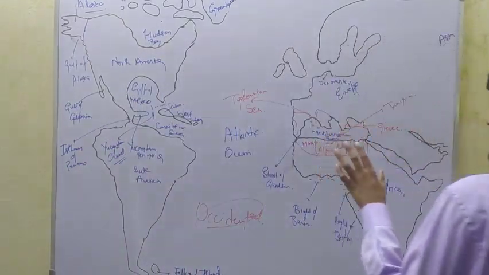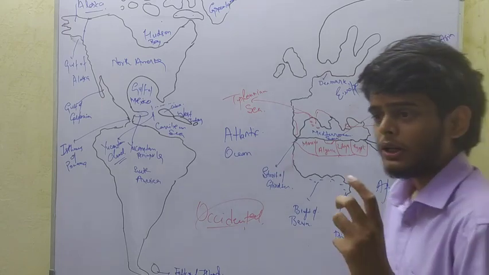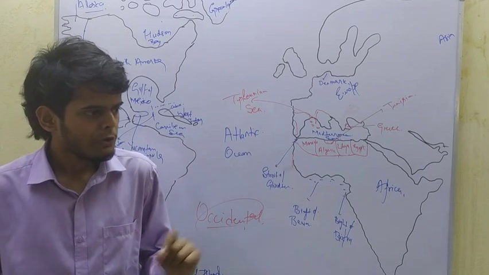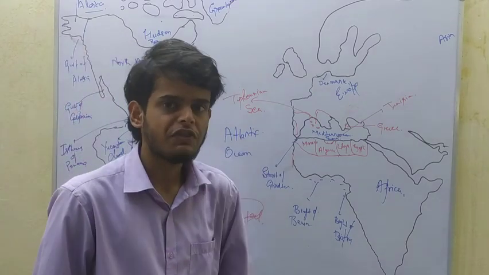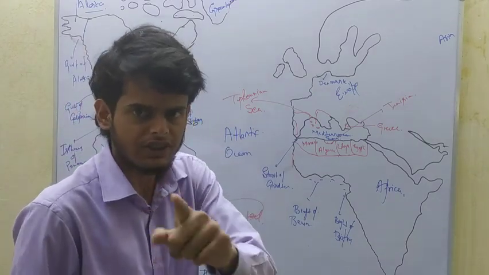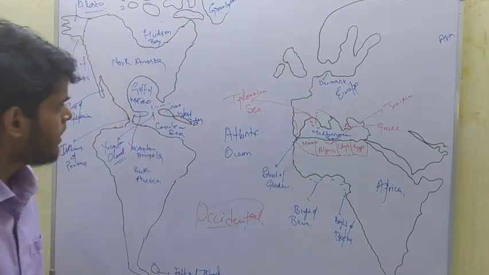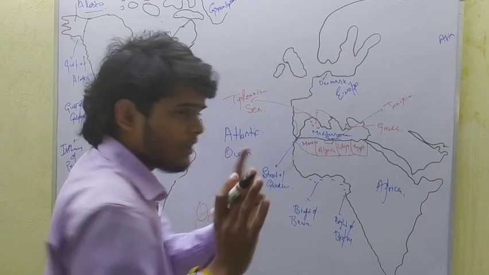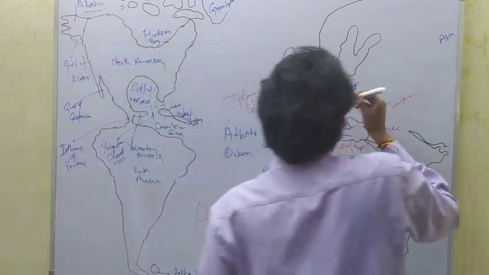Similarly, there was a country at that time called Yugoslavia. Yugoslavia was a combination of around six countries, and the names of these countries are very interesting. Yugoslavia was located here.